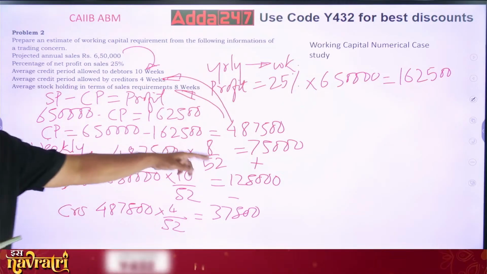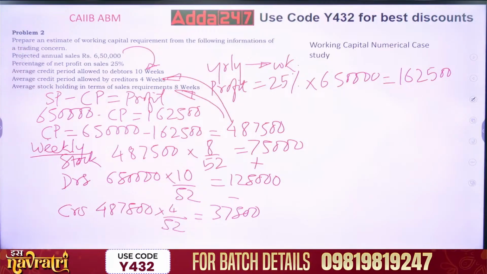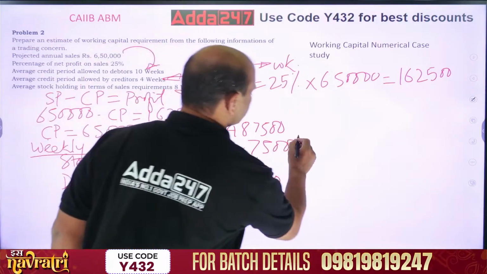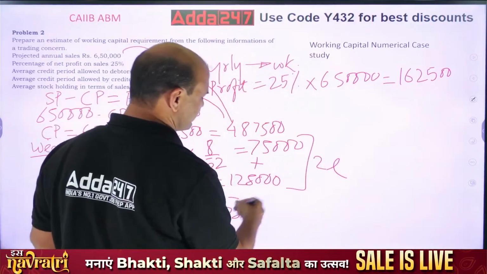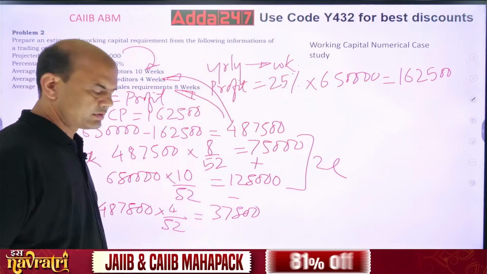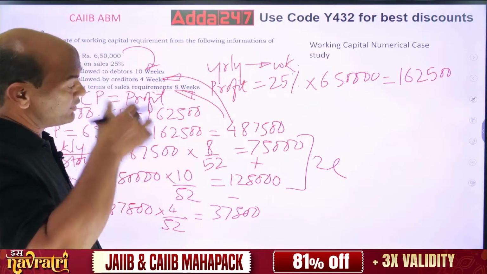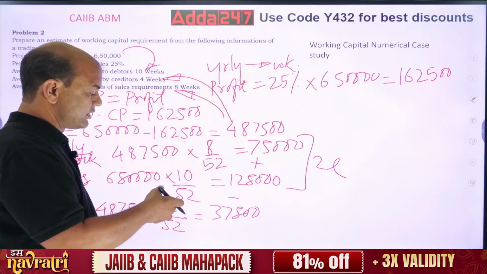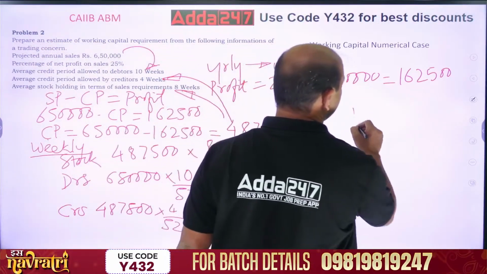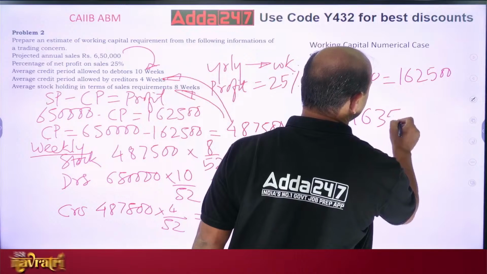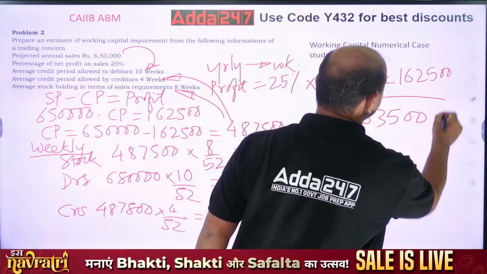So that will be equal to 75,000 plus 125. So this is simple, no? 2 lakhs. So this total is 2 lakhs, and this is minus 37.5. So 2 lakhs minus 37.5. So my net answer coming out is 163,500. Right?